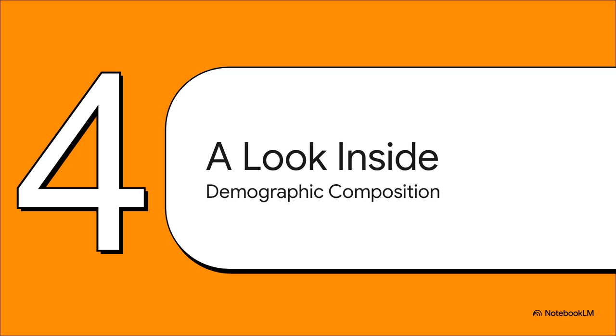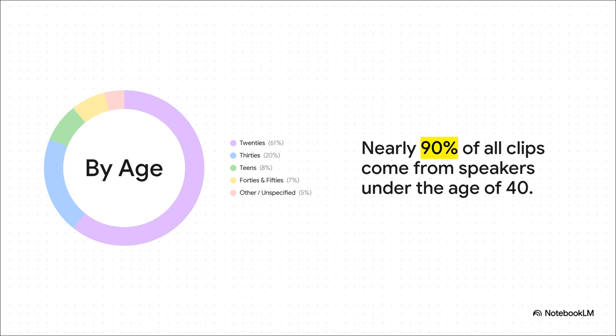Because, as we're about to see, the composition of the data is every bit as important as its size. And right away, a really clear pattern just jumps out at you. This dataset is overwhelmingly young. A whopping 60% of all the recorded clips came from speakers in their 20s. Add in another 20% from people in their 30s, and you've got speakers under 40 making up nearly 90% of the entire dataset. Meanwhile, older speakers are barely represented at all.